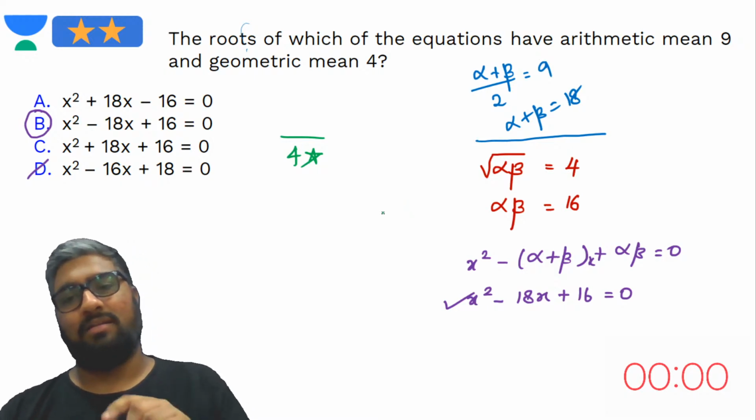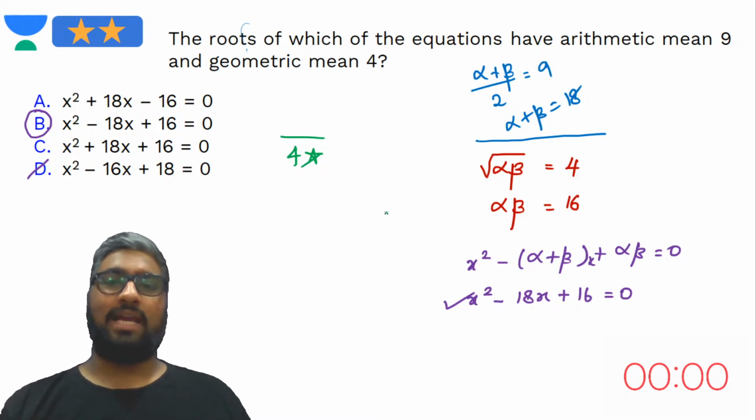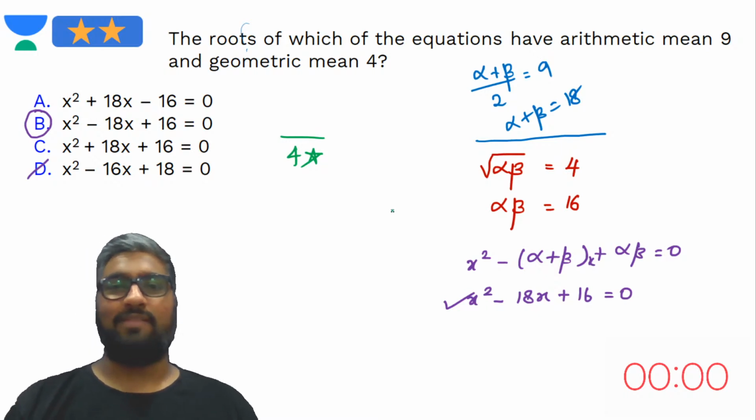Sir, will we get step marks, sir? Will we get partial marks, sir? Can we ask for re-evaluation, sir?